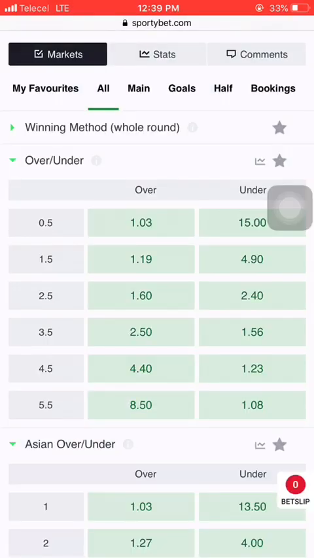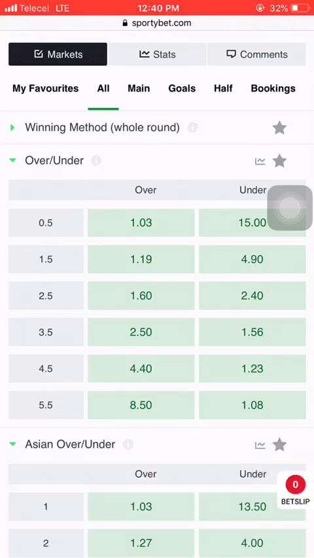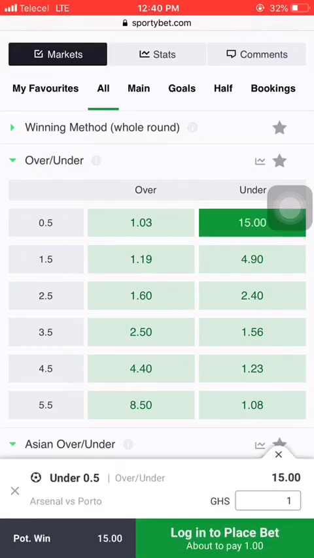So this over and under means that you are betting on a game if a goal will come in or no goal will come into that match. So when you select over 0.5, it means one goal or more. If you select over 0.5, and at the end of the match, the match ended with only one goal, you have already won your game successfully.